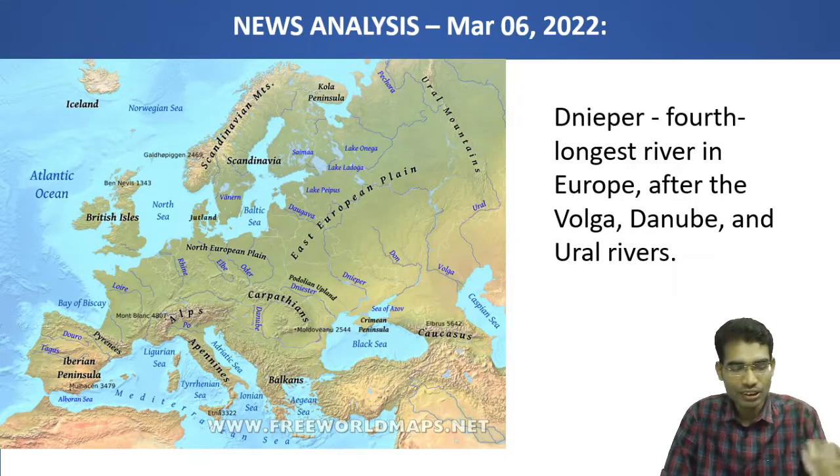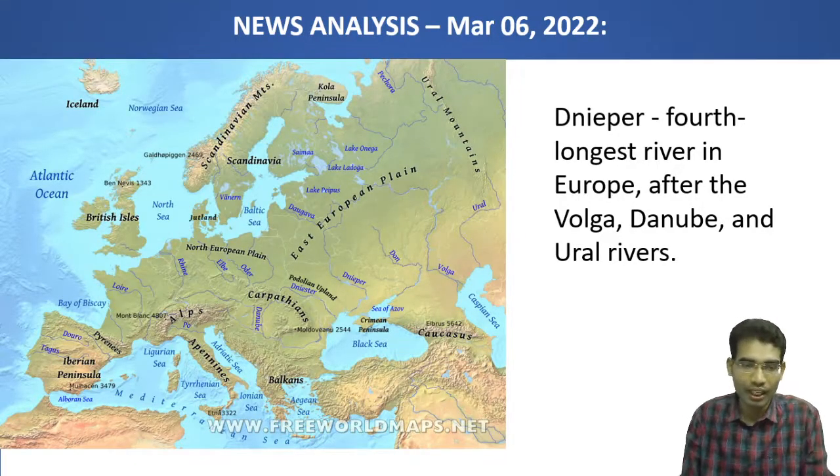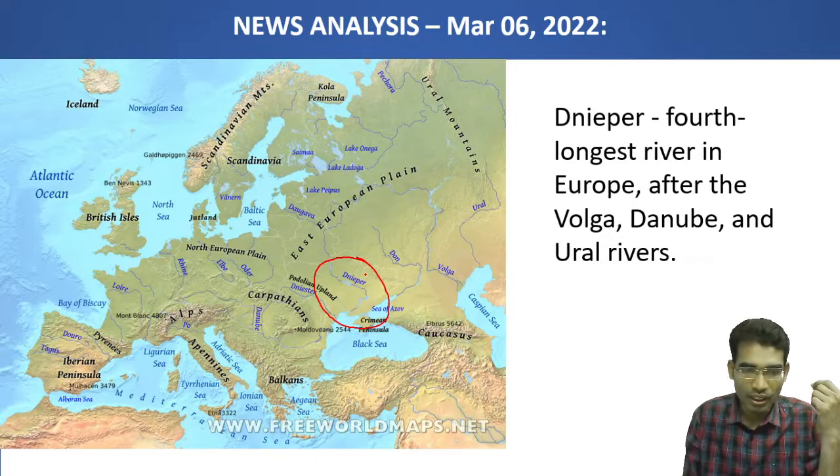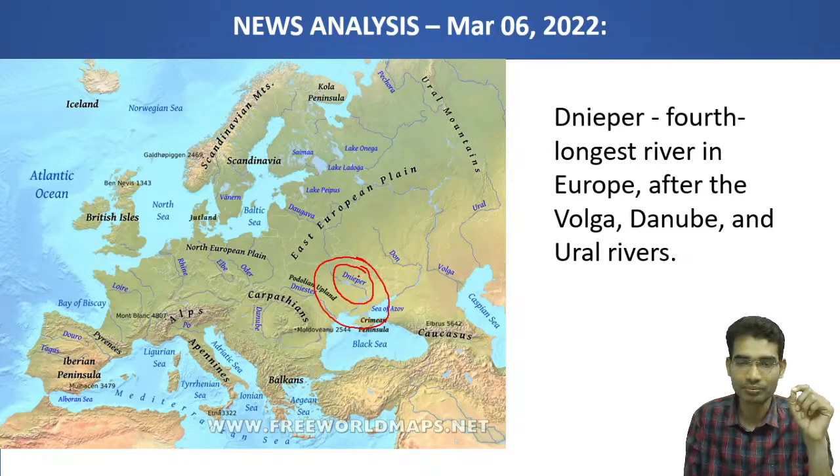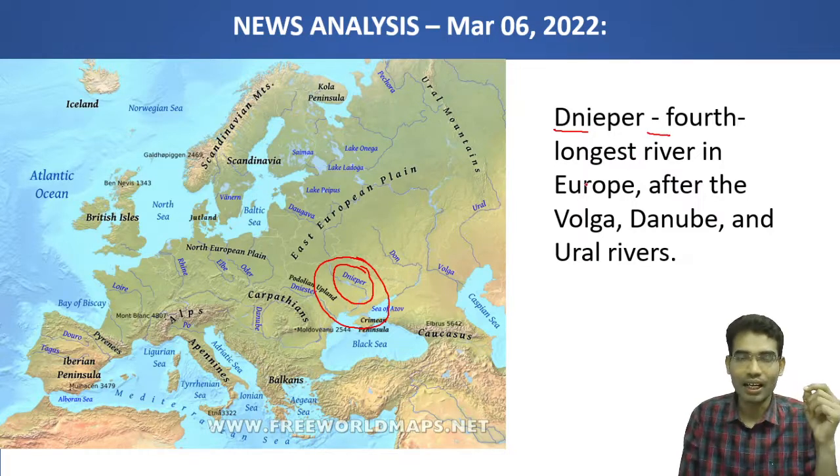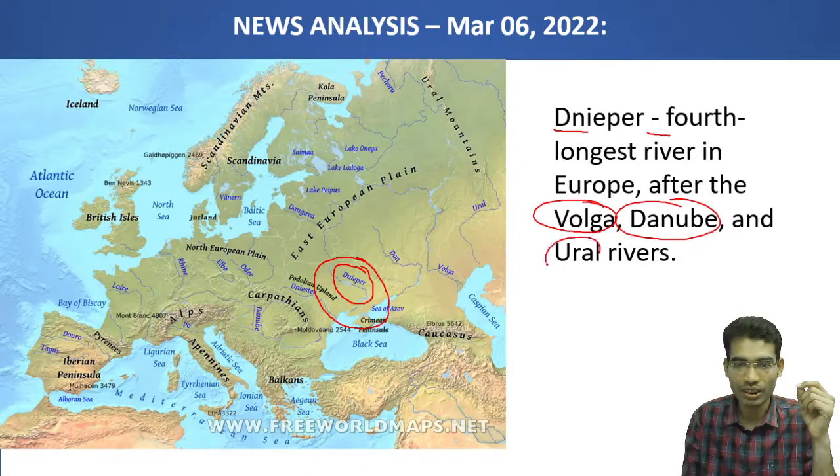If we see the physical geography of Ukraine, it is located in this part of Europe, and one of the longest rivers, the Dnieper, passes through Ukraine. This is very important in this context because the capital of Ukraine is located on this particular river. It is the fourth longest river. The other long rivers are the Volga, Danube and Ural rivers.